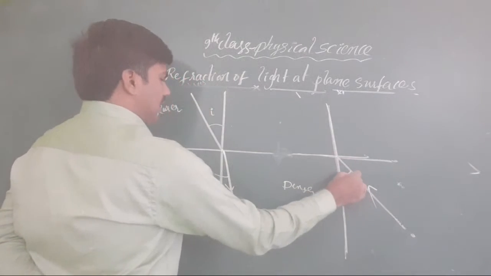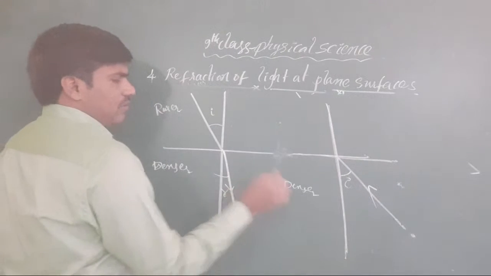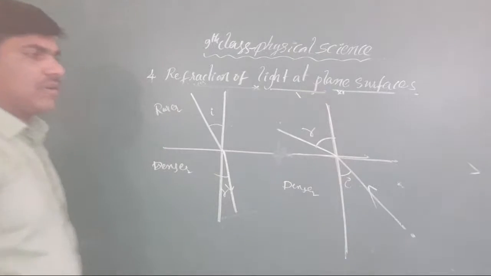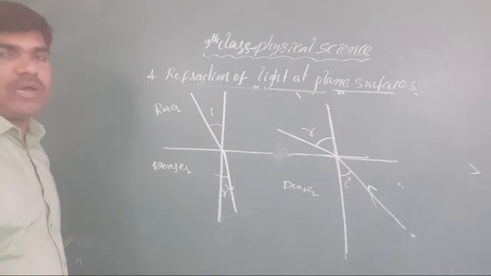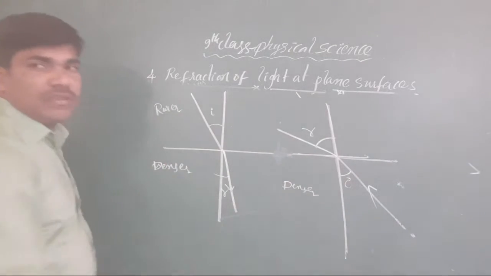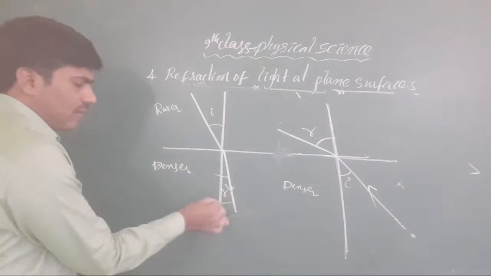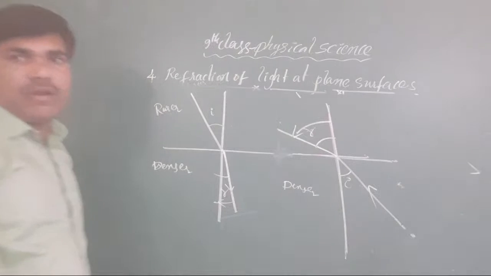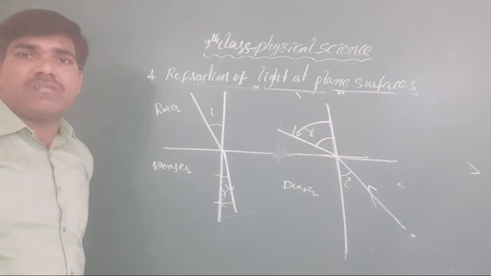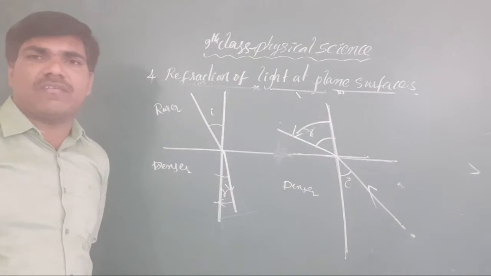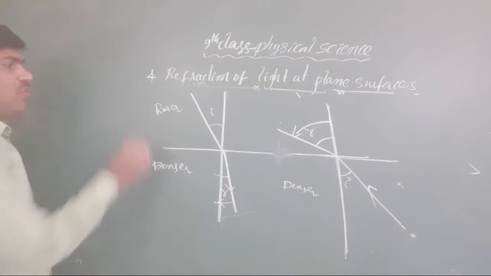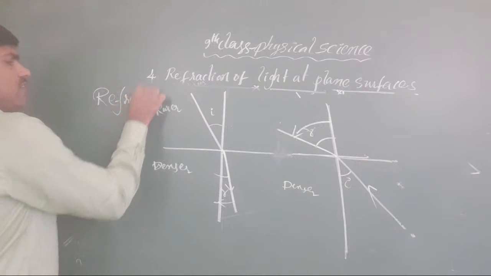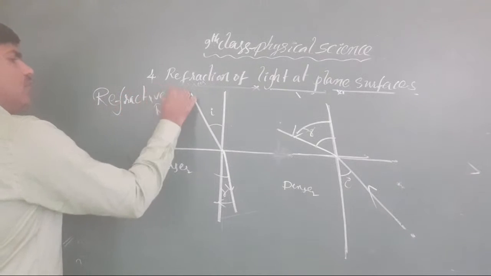This becomes the incident angle, and this becomes the refracted angle. In one case it goes away from the normal; in the other case it comes towards the normal. Here it will come towards the normal, and there it will go away from the normal. Now why do these things occur? How do we measure these things? By using one special quantity, called the refractive index.